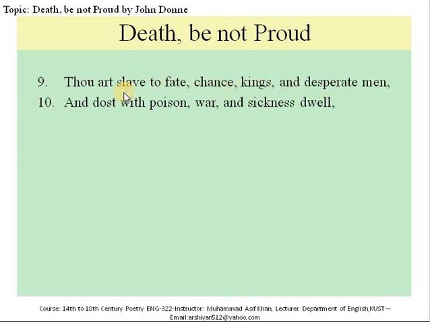He then accuses death of keeping company with very lowly things, such as poison, war, and sickness. So the speaker has taunted, ridiculed, and humiliated death by telling him that he is not to be feared, but rather that he is a slave to fate and desperate men, and that as a lowly slave, his companions are even lowlier: sickness, war, and poison.